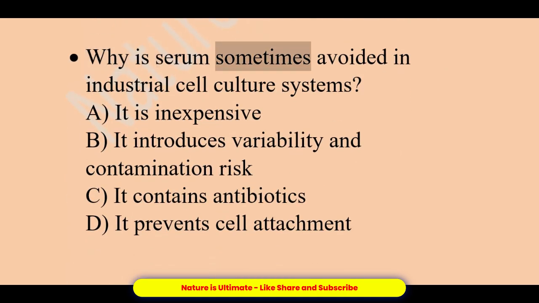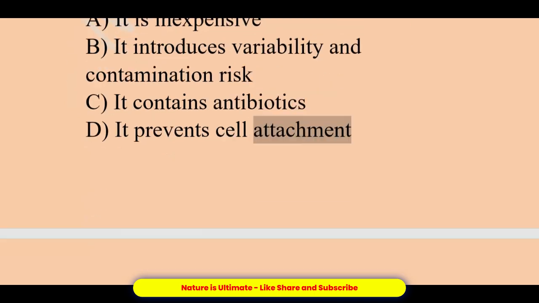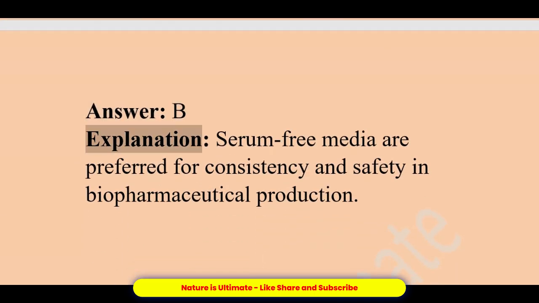Why is serum sometimes avoided in industrial cell culture systems? A. It is inexpensive. B. It introduces variability and contamination risk. C. It contains antibiotics. D. It prevents cell attachment. Answer, B. Explanation, serum-free media are preferred for consistency and safety in biopharmaceutical production.